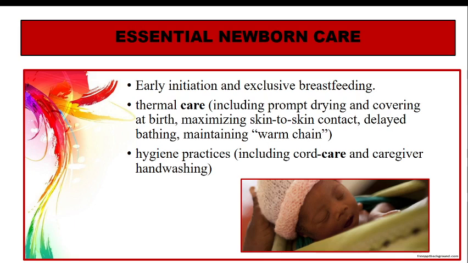Okay, so the baby loses heat at 1 degree per minute if you don't manage heat. So that is the extent. So that is why prompt drying has to be there. Covering at birth: if you see this baby, the head of the baby is covered, because the baby tends to lose heat to a great extent through the head also.